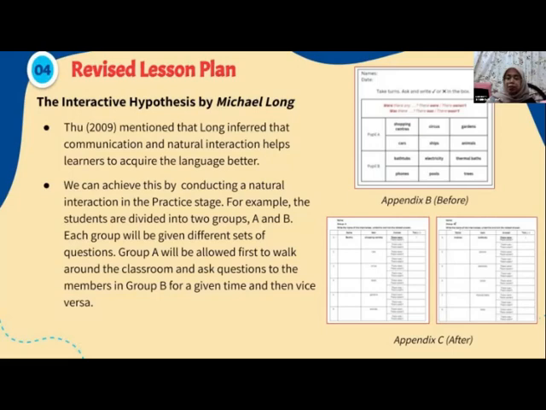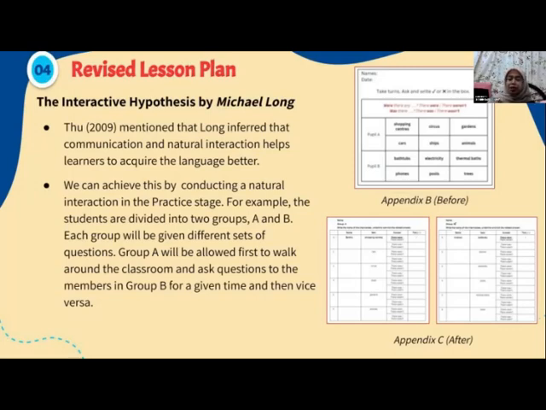Now we are going to talk about the revised lesson plan that we think should be applied in the lesson. We're going to talk from the perspective of the interaction hypothesis by Michael Long. According to 2019, Long inferred that communication and natural interaction helps learners to acquire the language better.